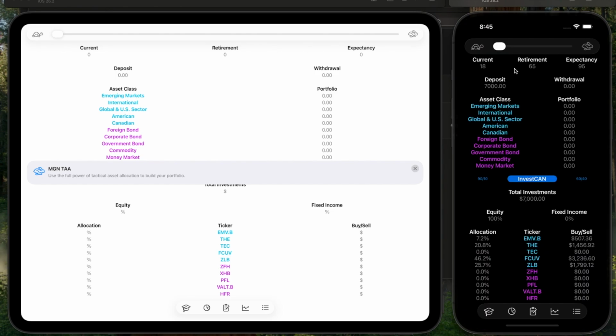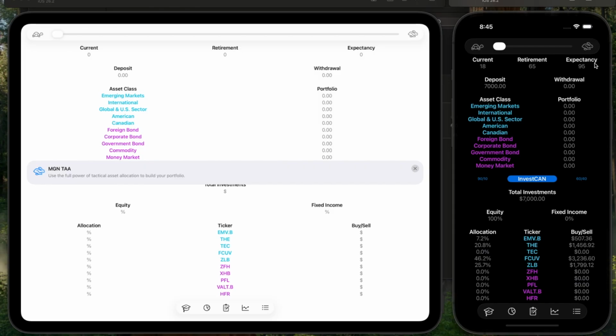Now, basically, when the bar is at the turtle, that's going to build your portfolio just like the bank. It's avoiding the global and US sector. But if you want to try to grow your money with a little more math and a little more power, basically slide the bar over to the rabbit. That's going to give you the MGN tactical asset allocation. It's always following the market to just try to make you a little more money with a little less risk.